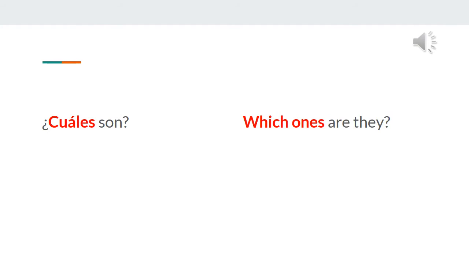So in the previous one, we saw the singular version. Now we're going to see the plural version, which is cuáles. ¿Cuáles son tus mochilas? For example, pay attention that from es, this one changed now to son, because son is a plural form of es.